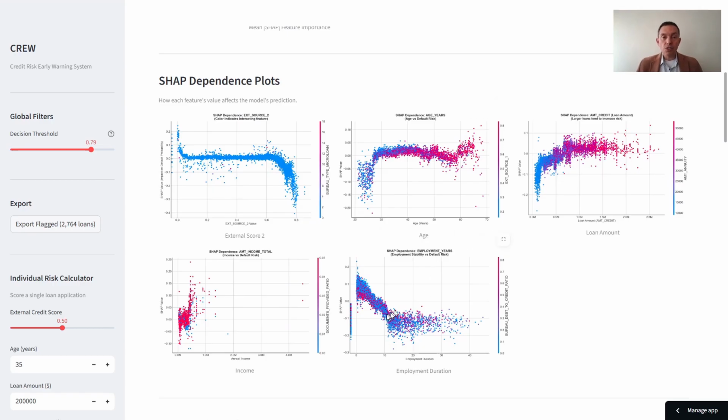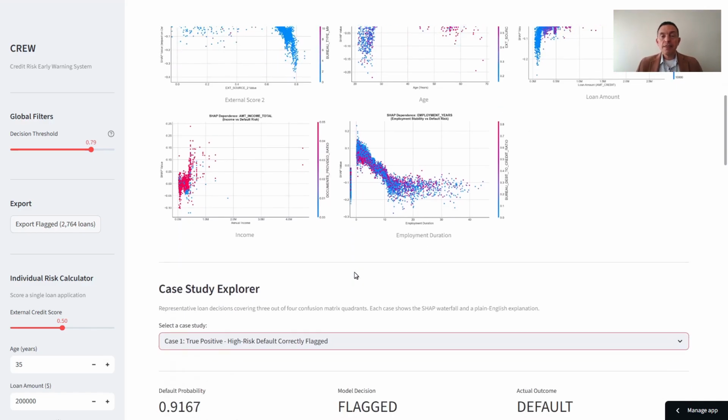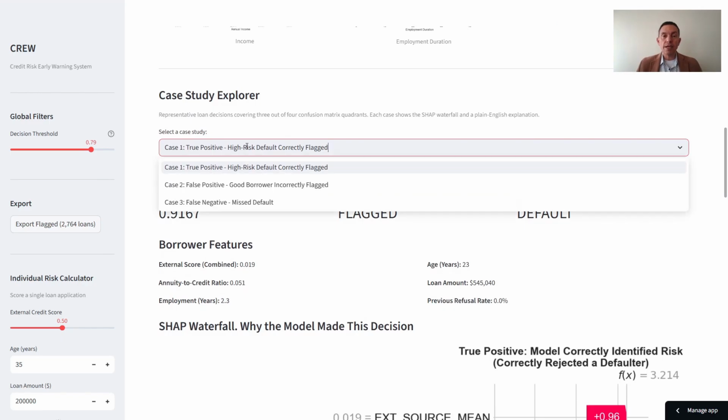In employment duration, 0 to 3 years is higher risk, then it drops, and at 10 years it stabilizes. This control covers 3 confusion matrix quadrants. These fields allow us to compare customer profiles.